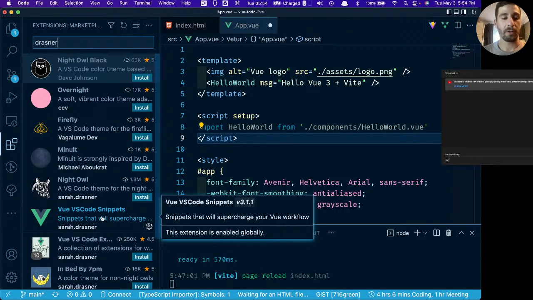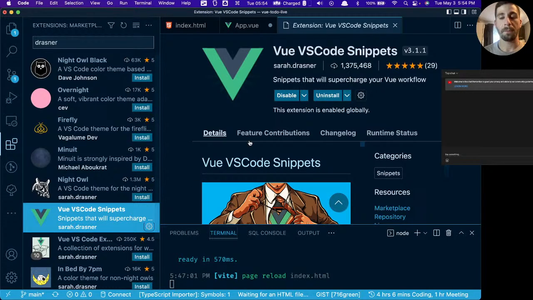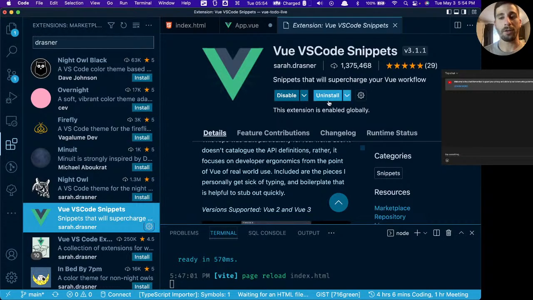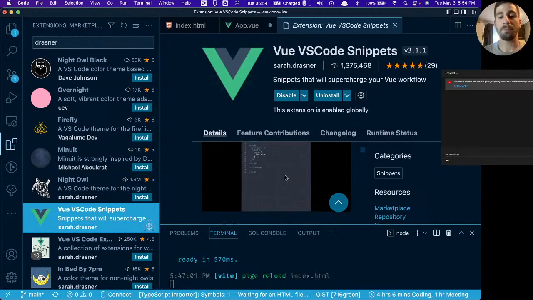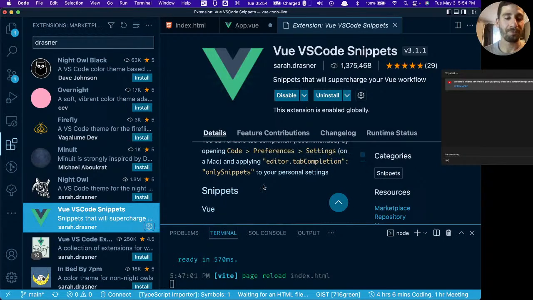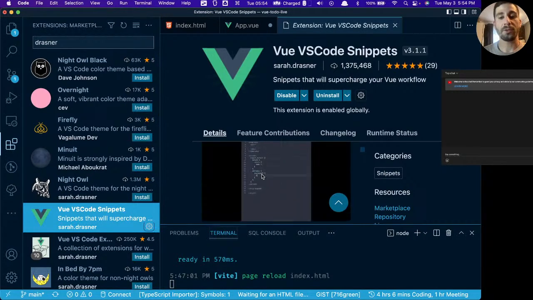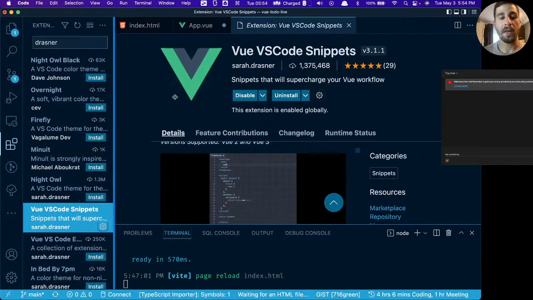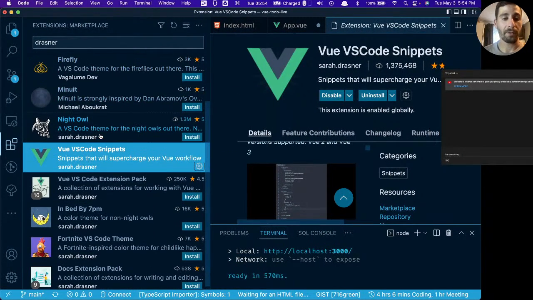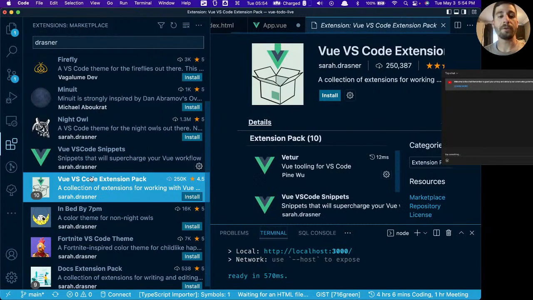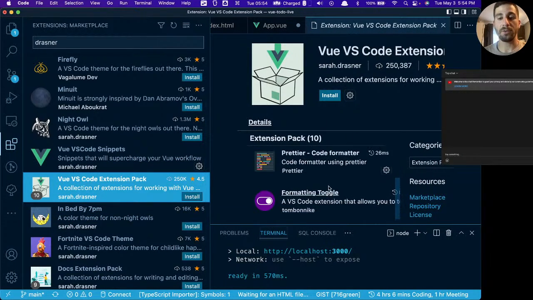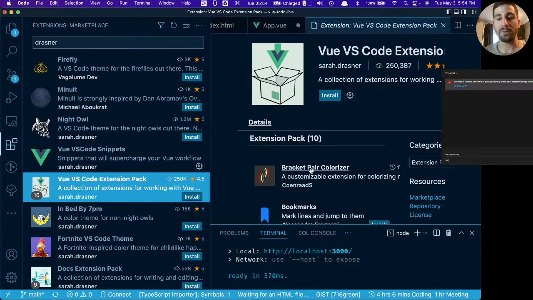She has this package here called Vue VS Code Snippets. Just go ahead and install this package. Oh no, I'm sorry. I misspoke there. This is going to be everything that you need for Vue in terms of snippets. There's another package, however, the Vue VS Code extension pack, also by Sarah Drasner, and this is going to have all of the extensions that you need.